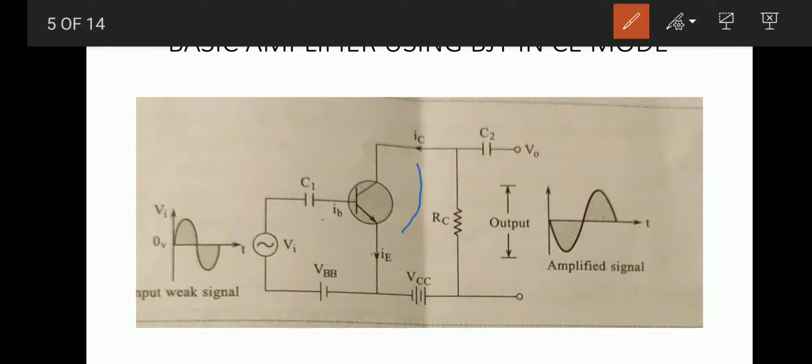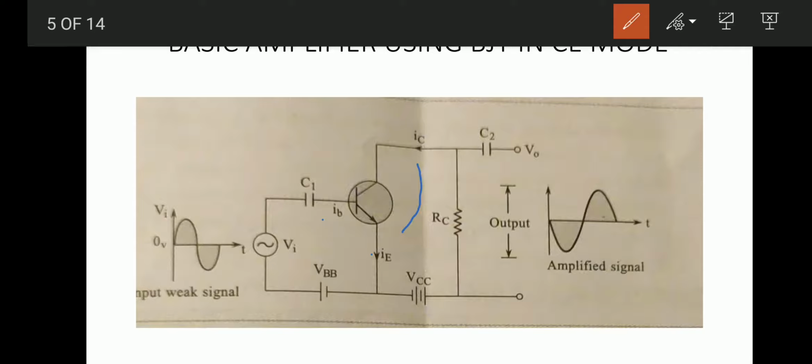C1 and C2 are the coupling capacitors. C1 is the input coupling capacitor. It blocks the DC signal and allows the AC signal. Similarly, C2 is also a coupling capacitor at the output.